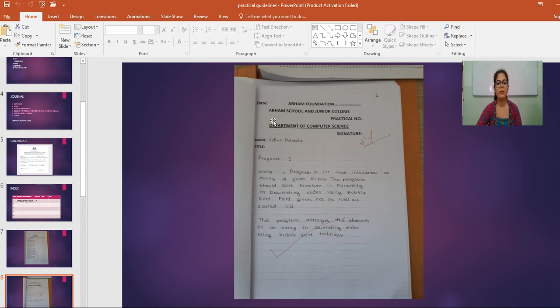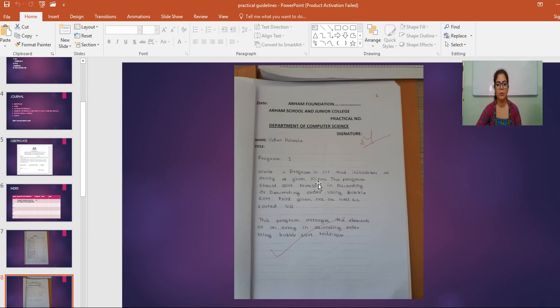So this is how you have to write the name of the college, Arham School and Junior College, practical number. Here you will give the number. Then Department of Computer Science, name of the student, signature. Here I will provide signature and title. So in the first page, you have to write program 1.